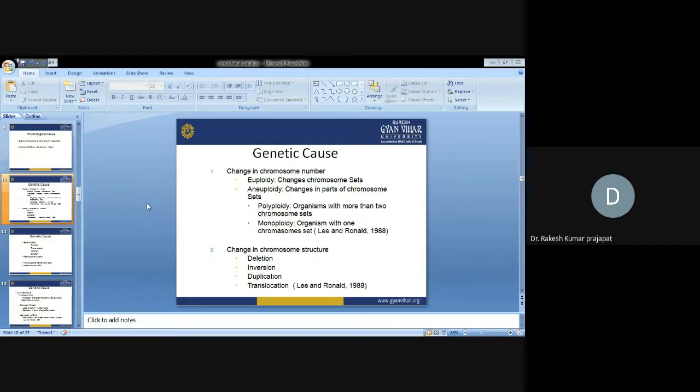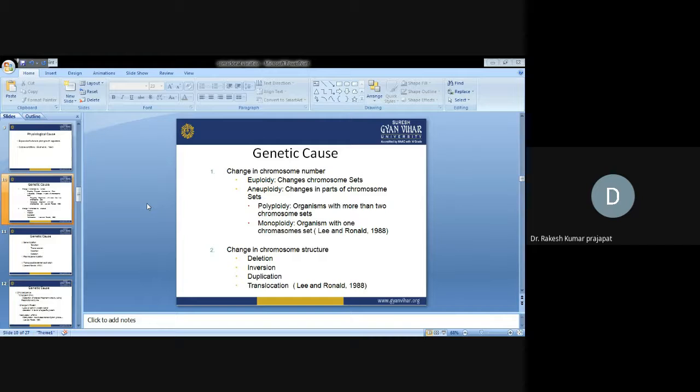Normally in somatic cells, chromosomes are present in two sets, that's why we call somatic cells diploid. Gametic cells have a single set of chromosomes. Monoploid or haploid: an organism with one chromosome set.